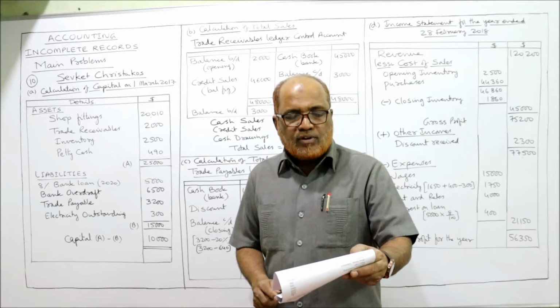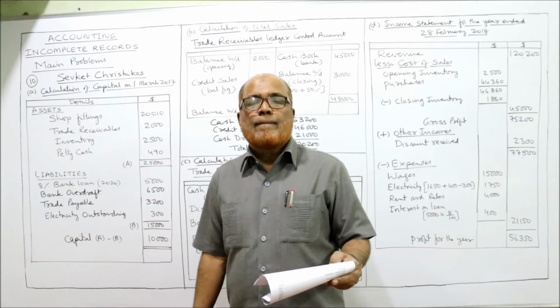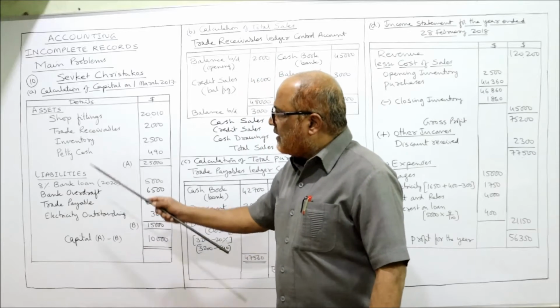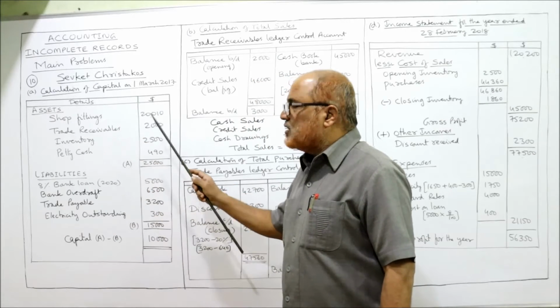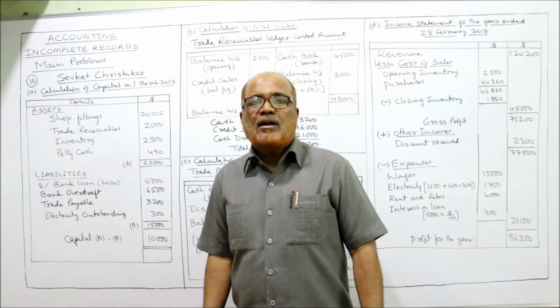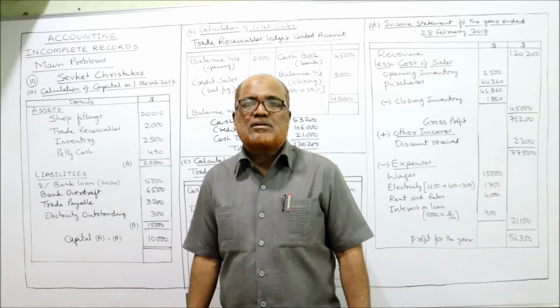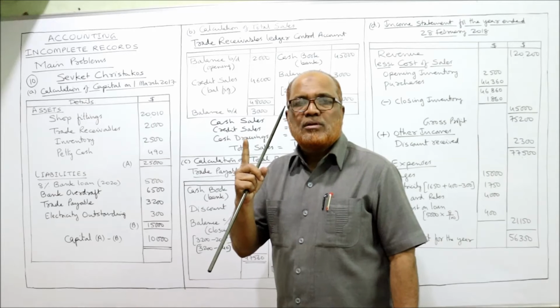The amount owed by credit customers had increased by 50%. That means the trade receivable. At the beginning of the year, trade receivable was how much? 2,000. And it is saying that at the end of the year, trade receivable had increased by 50%. So 50% of 2,000 is 1,000.